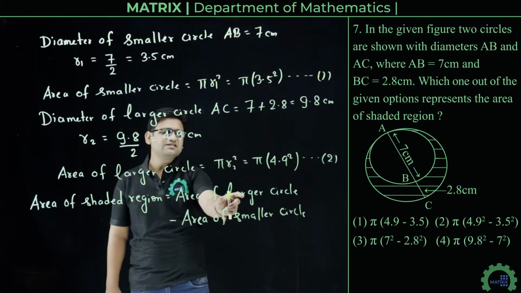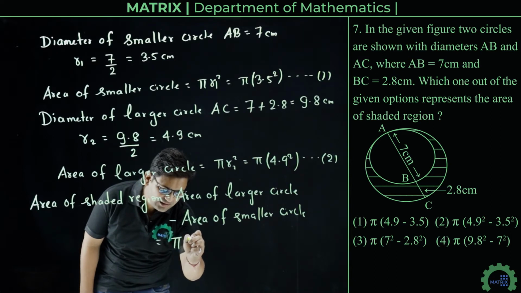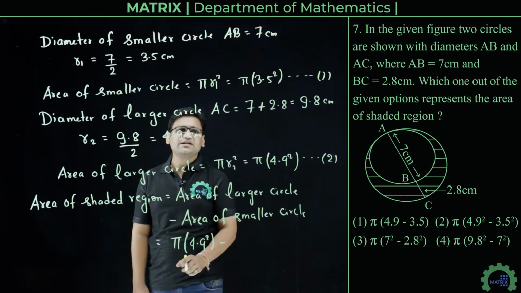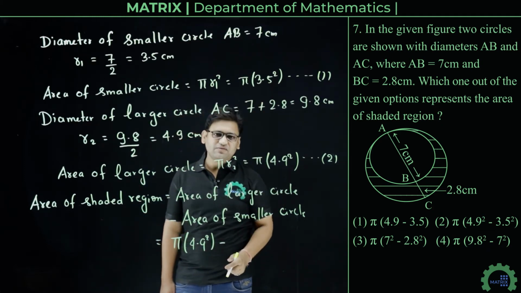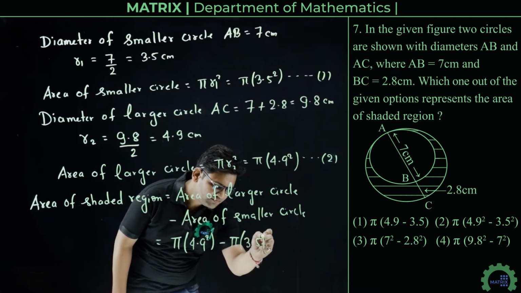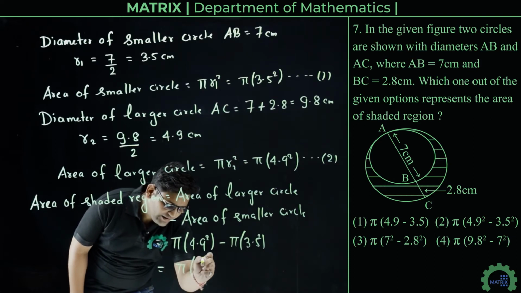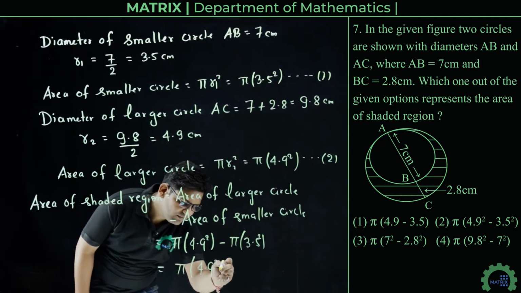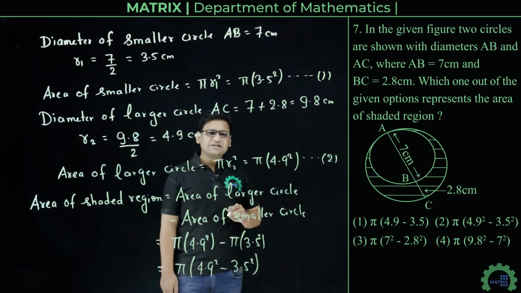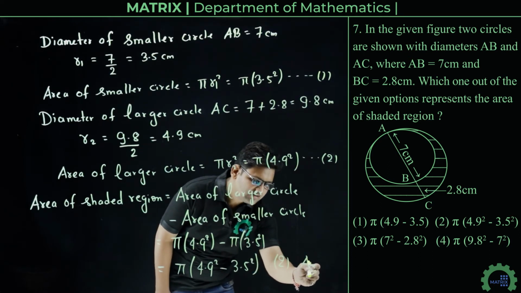So area of larger circle is pi into 4.9 square, so that will be equal to pi multiplied by 4.9 square minus area of smaller circle, that is pi into 3.5 square. So here we will take pi as common: pi into 4.9 square minus 3.5 square. So option number second is the correct answer.